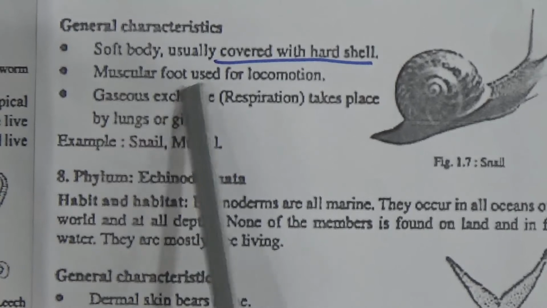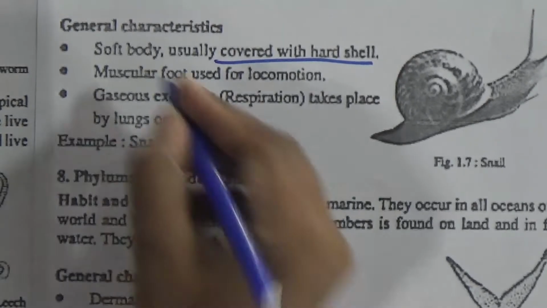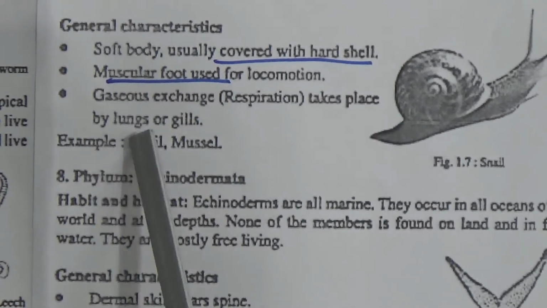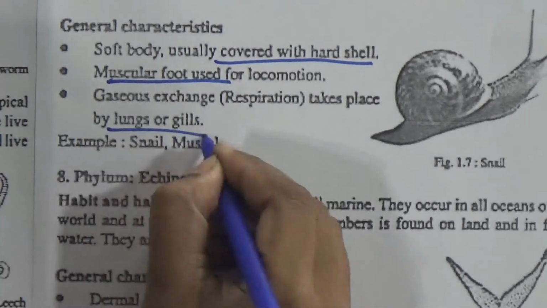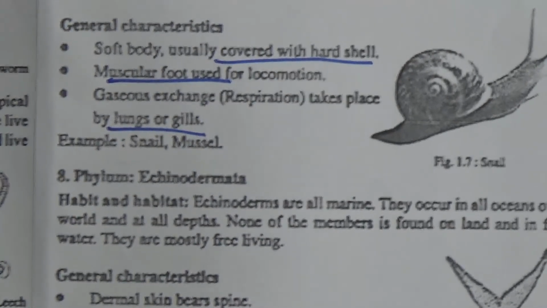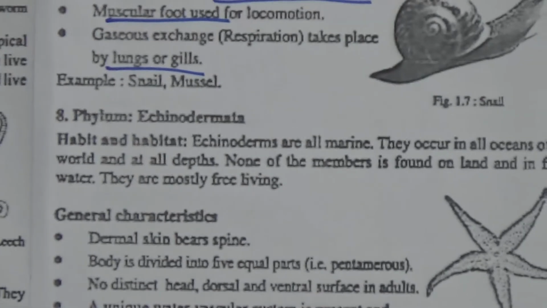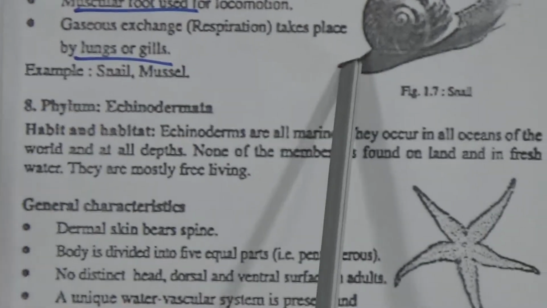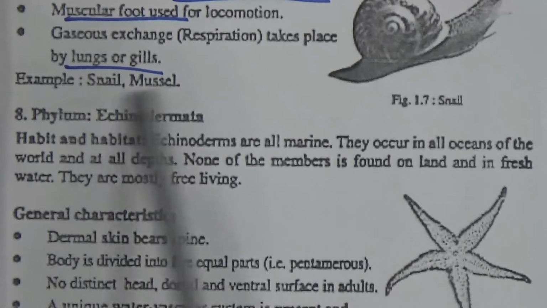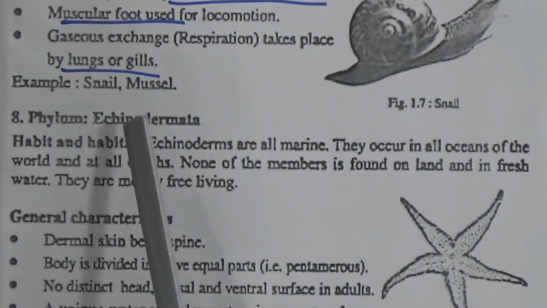Mollusca have a muscular foot used for locomotion. This is another important characteristic. Gaseous exchange takes place by lung or gill. This is also important. Up to the mollusca phylum, we don't find any lung or gill system for respiration. But here you can find lung or gill. Snail and mussel are the examples.